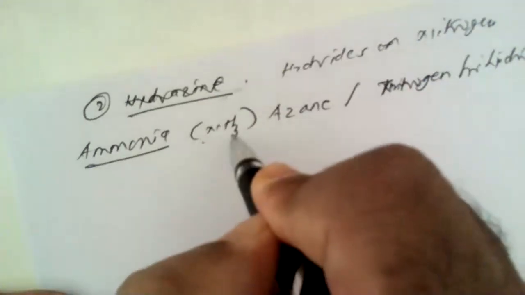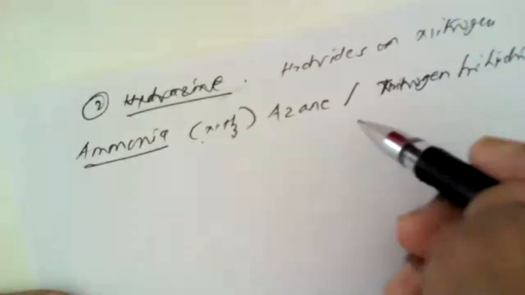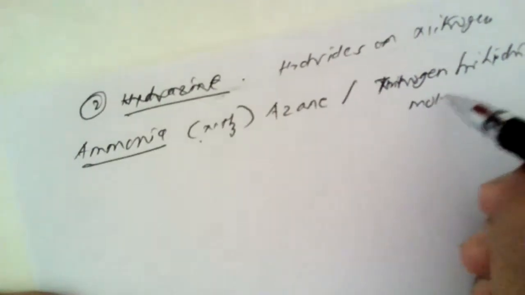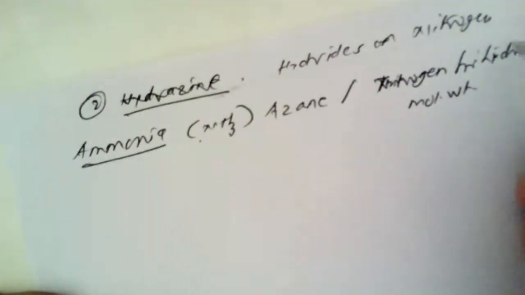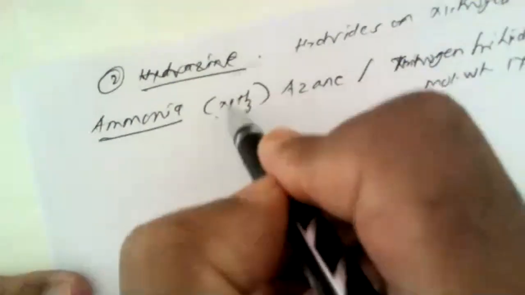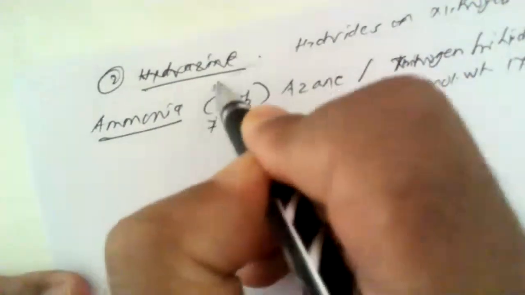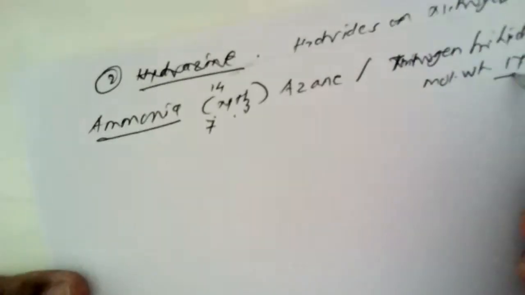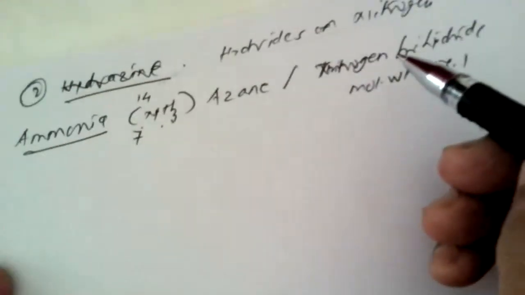This is nitrogen trihydride or azane, both meaning the same. Its molecular weight is 17.1. How is it? Because we know nitrogen has atomic number 7, atomic weight 14. So 14 plus 3 is 17. So it has a molecular weight of 17.